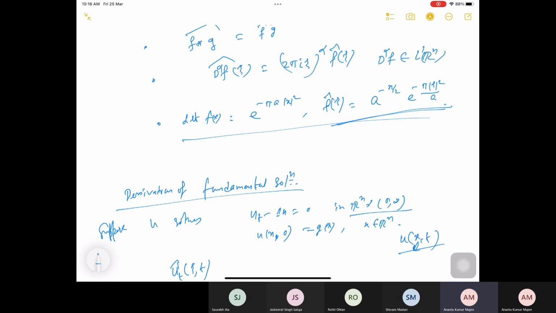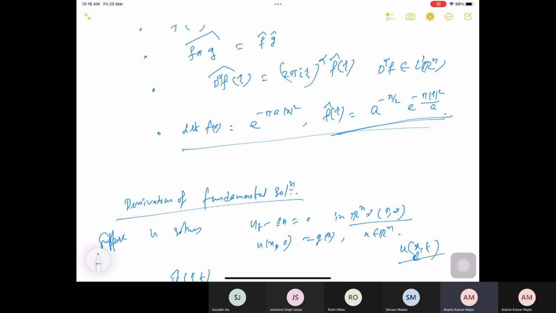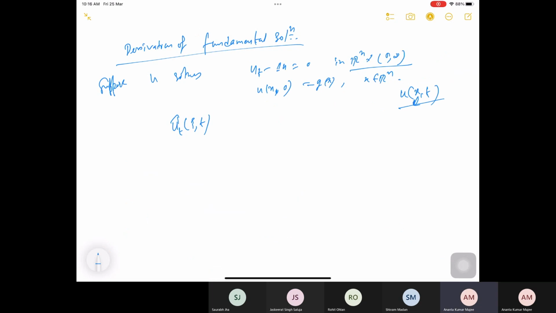If I consider that here, then I have 4 pi square zeta square, so I have plus 4 pi square mod zeta square times u hat of zeta, t equal to 0, where zeta is in R^n and t is positive. And what about the initial condition? u hat of zeta, 0 is equal to g hat of zeta, with zeta in R^n.